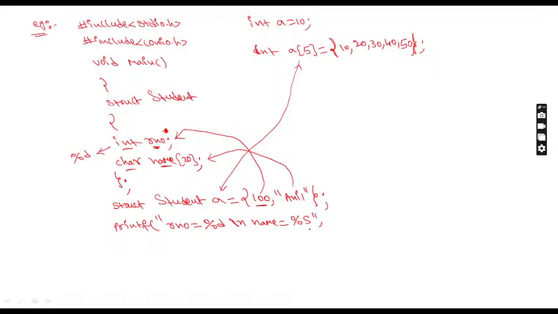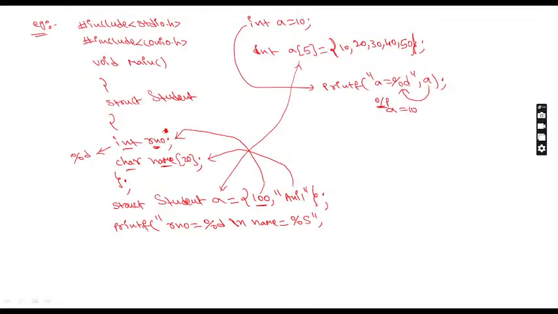Now try to understand. I will compare. If you are getting doubt, I will take this example. How to print the value of a variable? What will you write in printf? A is equal to percentage d comma A. Tell me what is happening here? The value which is present in A will be replaced. So what will you get here?